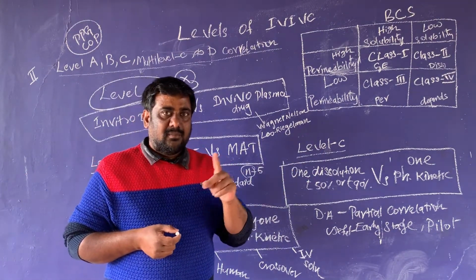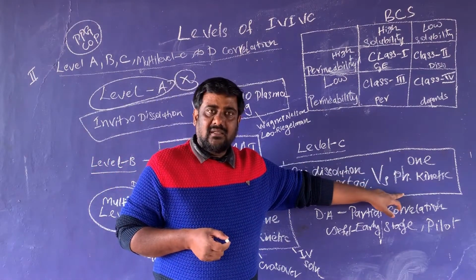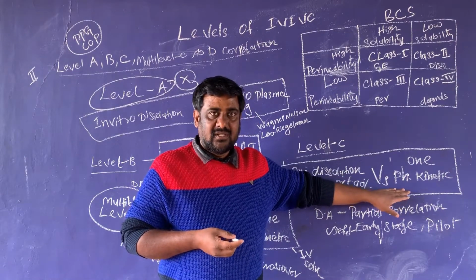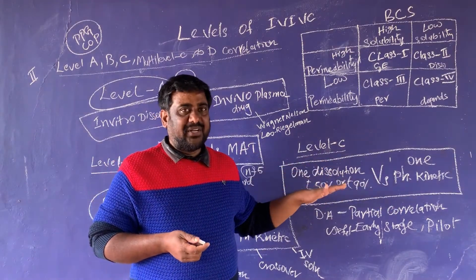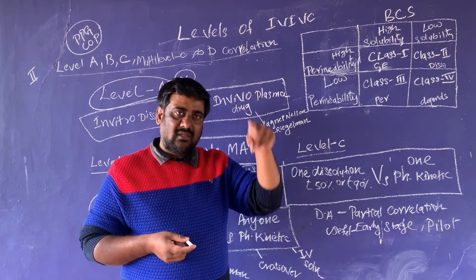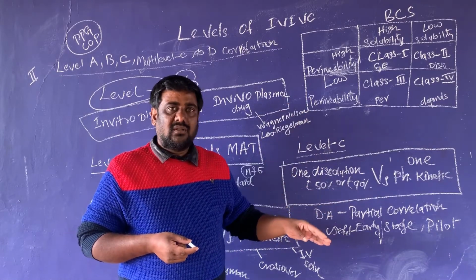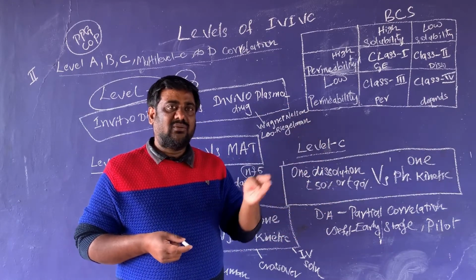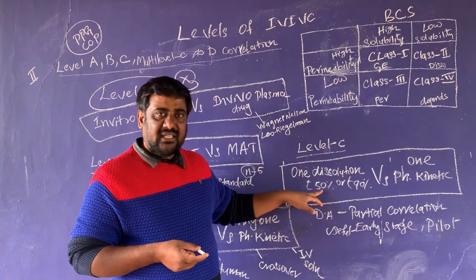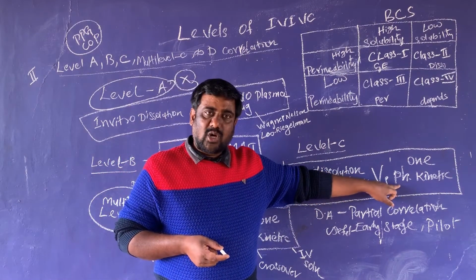And level C correlation is conducted at a single point. One value of dissolution is taken, and any one pharmacokinetic parameter is checked. So this is level C, that is single point: one dissolution, one plasma concentration. One means one volunteer's full set and one full dissolution pattern, from 1 to 10 hours or whatever timing is taken. Those are collected and compared. In some cases the T50 or T90 of dissolution is compared with any one pharmacokinetic parameter.